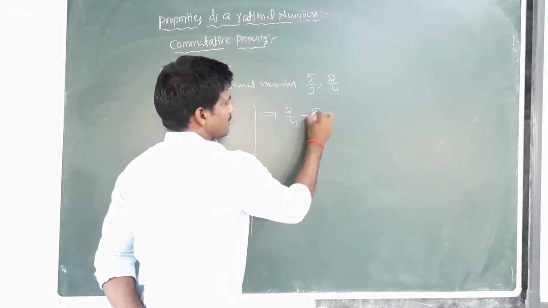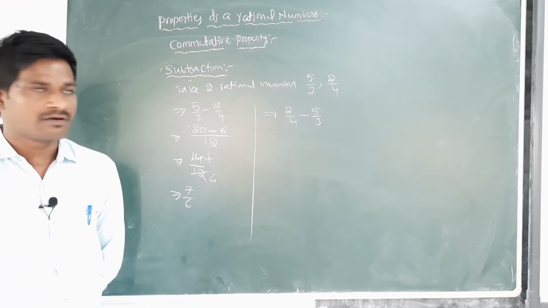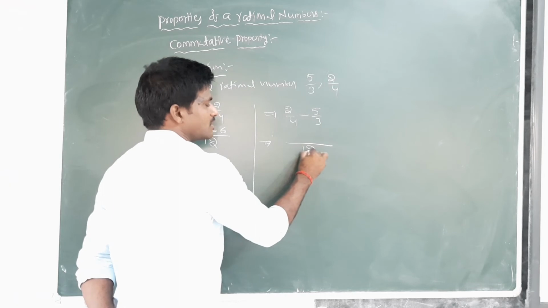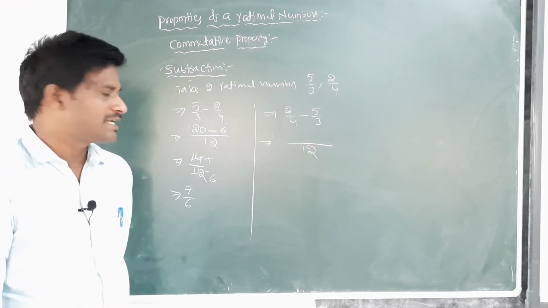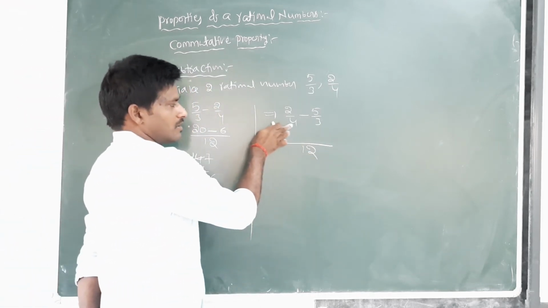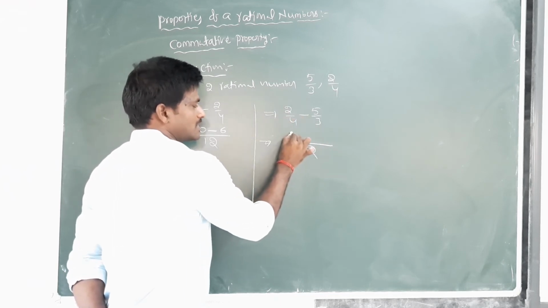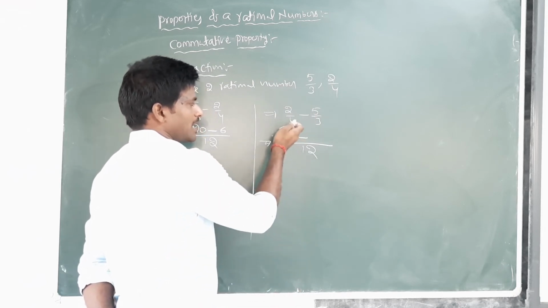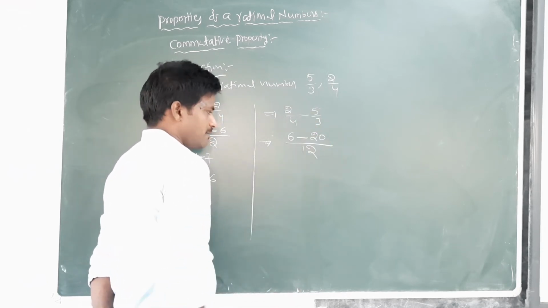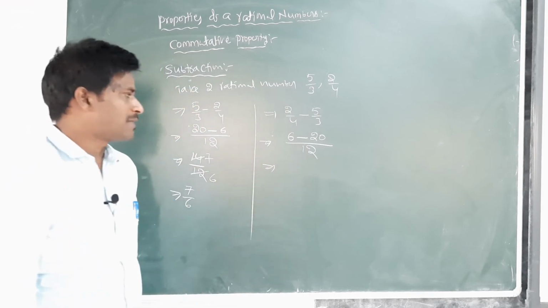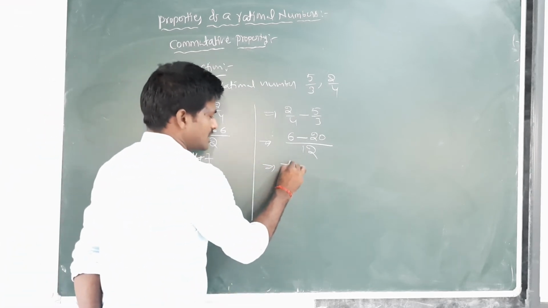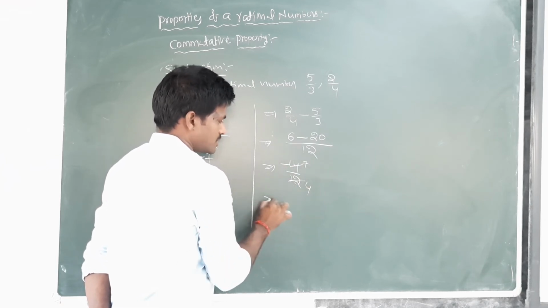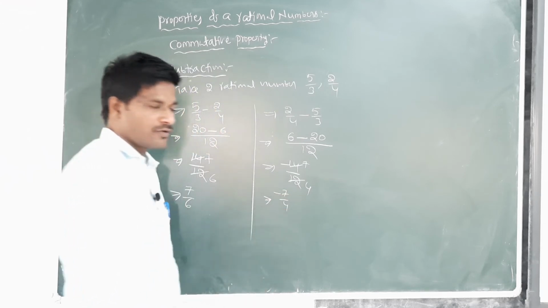Change the reversing order: 2/4 minus 5/3. The LCM of 4 and 3 is 12. Next, 3 multiplied by 2 is 6, minus 4 multiplied by 5 is 20. So 6 minus 20 is minus 14/12. Dividing by 2, that equals minus 7/6.